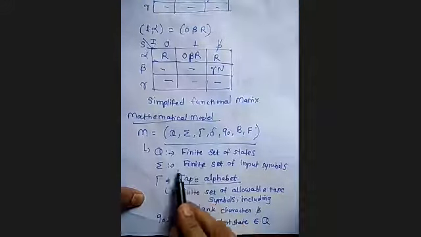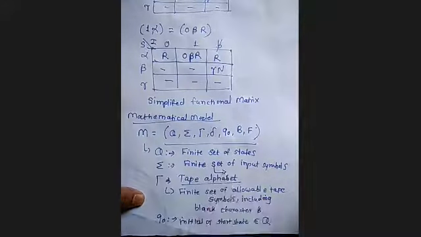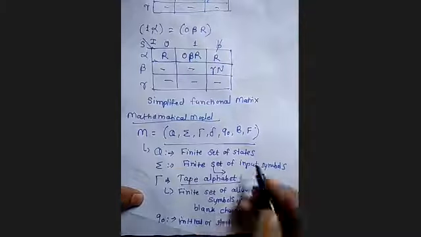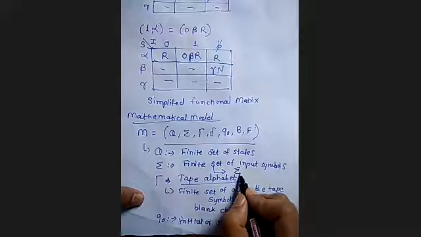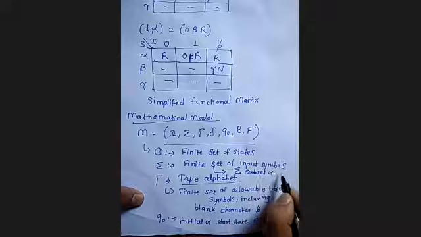It will be a subset of the tape alphabet.